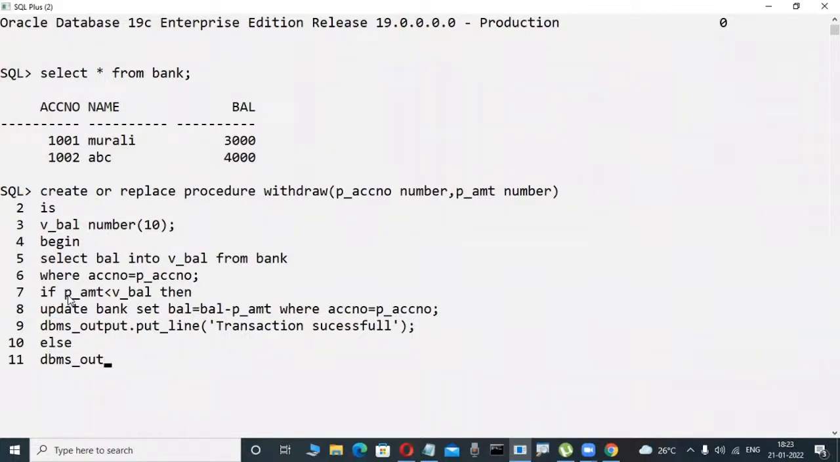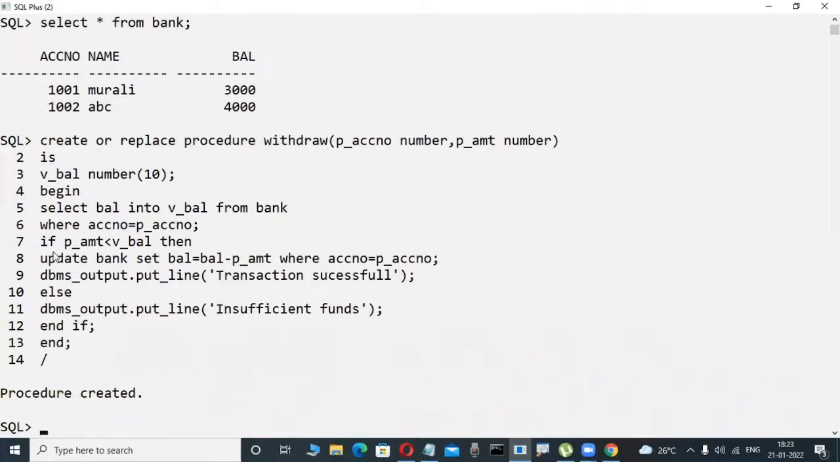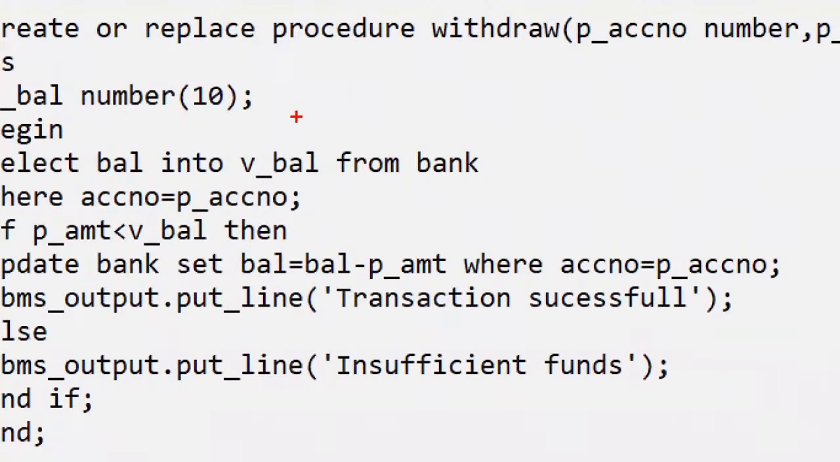Now check it out. Else, insufficient funds. Okay, some coding is there. This is not difficult coding, take it easy. Now, I'm writing a procedure, for example. Observe it here, some coding I'm writing. This is very easy coding.